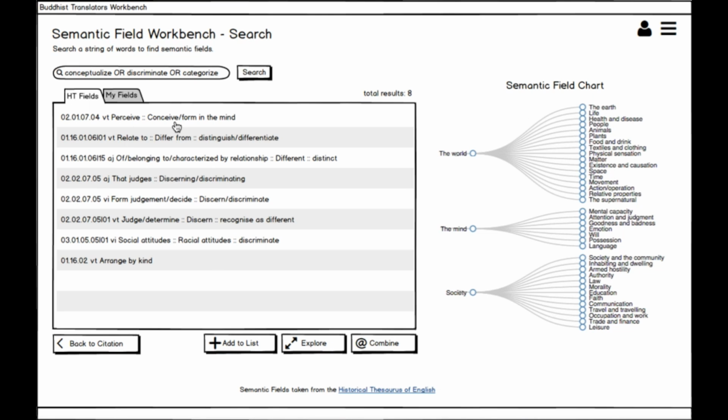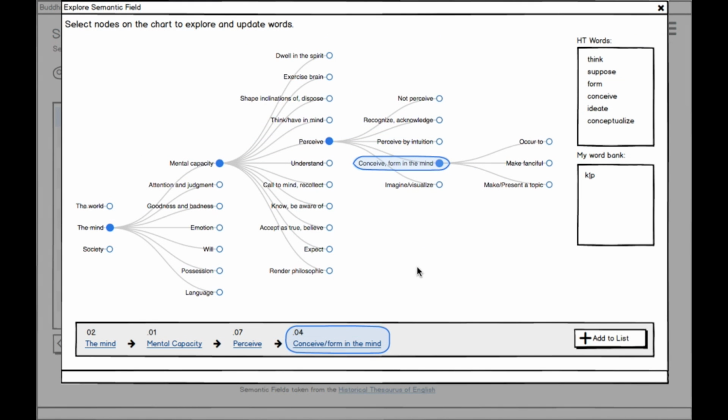Perhaps "perceive, conceive form in the mind" is a good candidate to describe the meaning of vclip in our passage, but we are not quite sure. Let's explore it further by visualizing its specific position in the historical thesaurus taxonomy and by looking at the words that it includes. Here we see that this category is sandwiched between intuition and imagination and has categories such as "occur to" as children. English words that express this concept include think, suppose, form, and so on. We also note that we have already used this category to annotate clip.